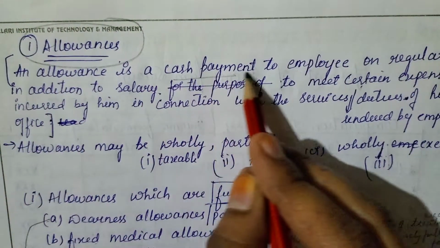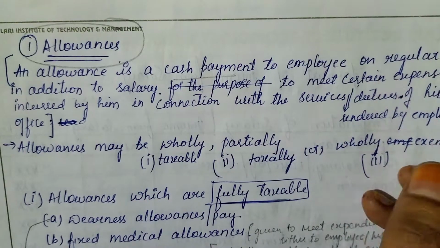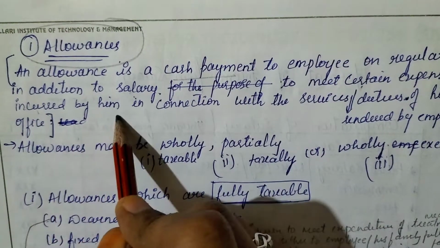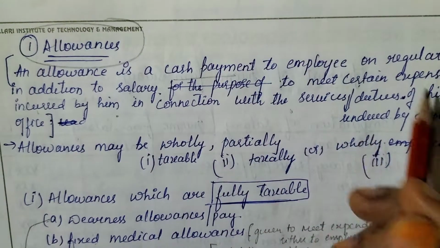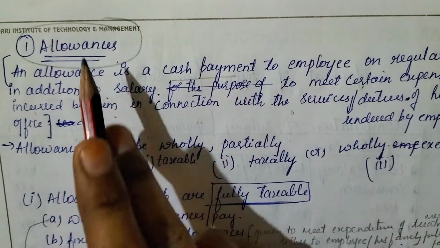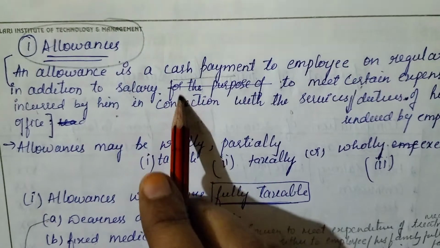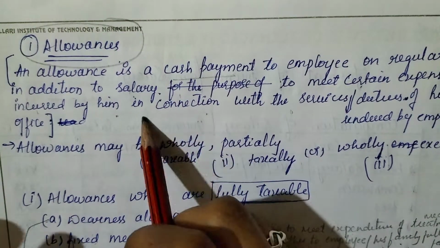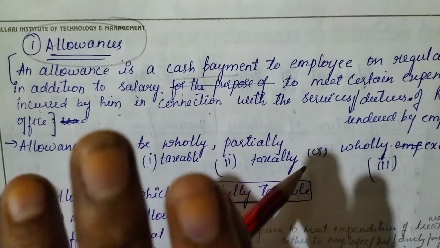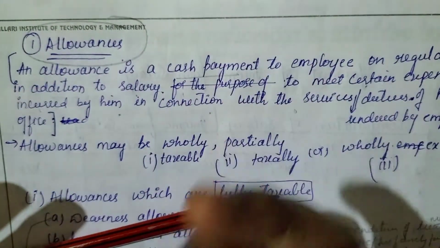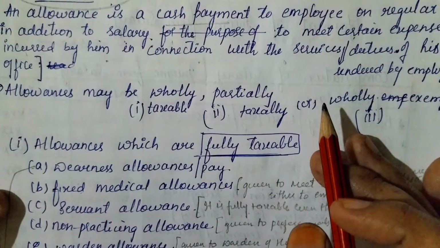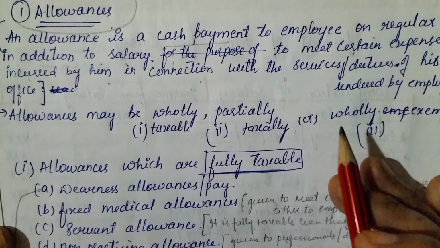An allowance is a cash payment to an employee on a regular basis in addition to salary to meet certain expenses incurred by him in connection with the service rendered to the employer. Okay, this is allowances. Why will he give allowances? When the employee is rendering service to him with happiness, just keep in mind a clue, with khushi, with some happiness he'll give allowances.